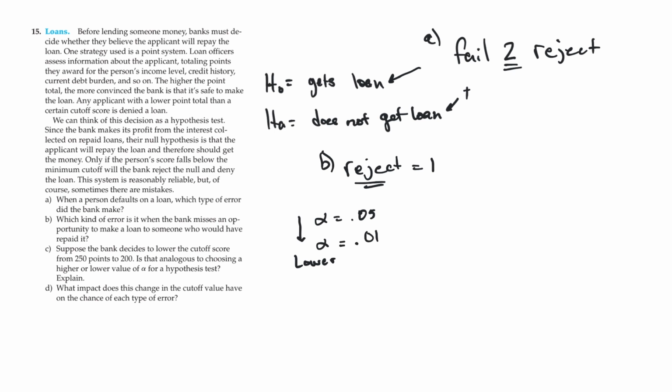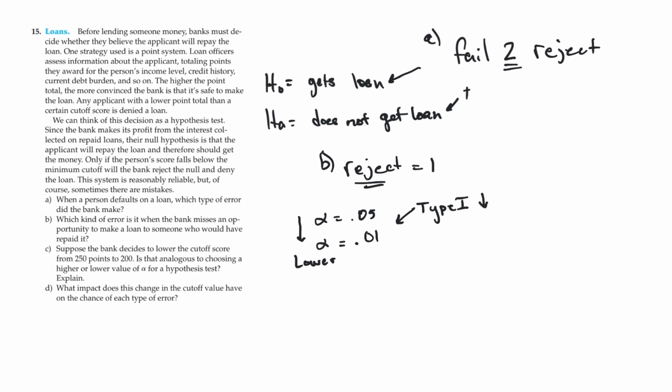In part D, it says, what impact does this change in the cutoff value have on the chance of type 1 and type 2 error? Well, when I lower my alpha level, remember that this is your type 1 error, right? And so when we have a lower value, we essentially make it less likely to make a type 1 error, right?